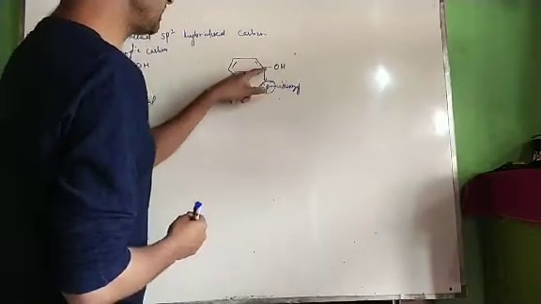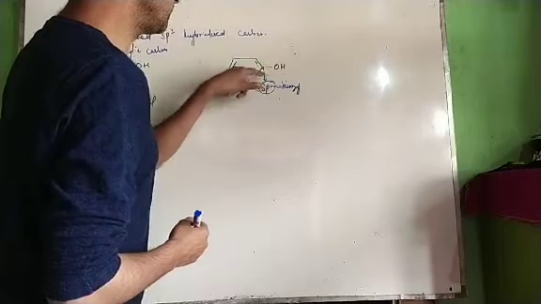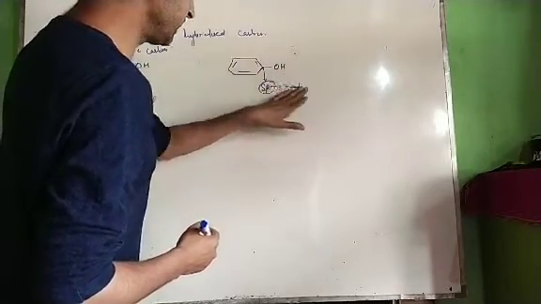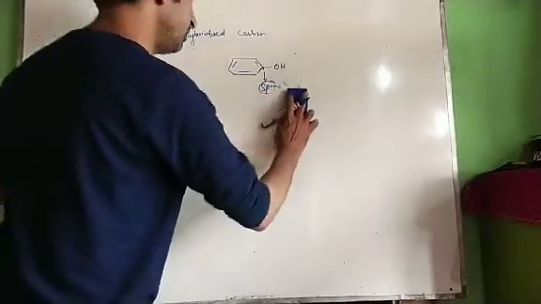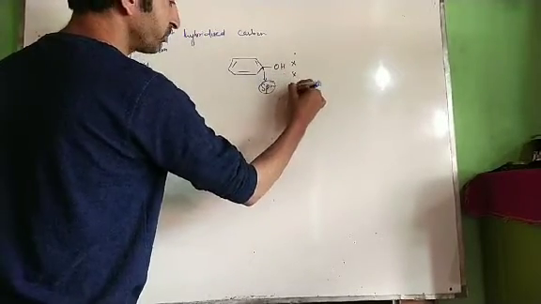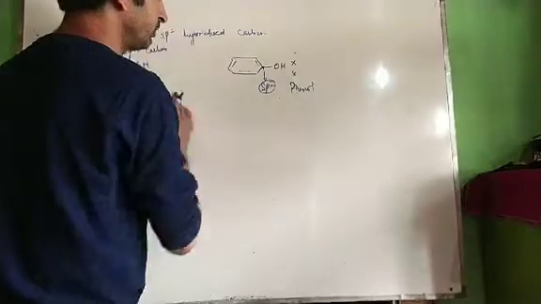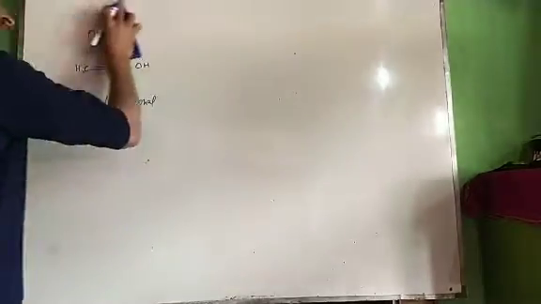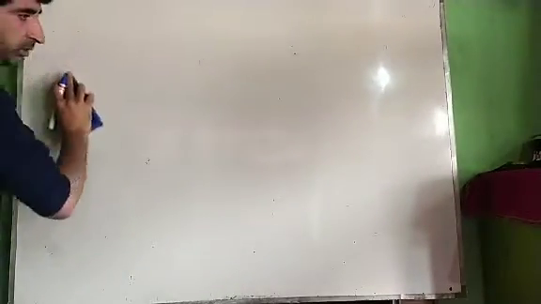OH is directly attached to an sp2 carbon, but in this case the sp2 carbon is that of a benzene ring. When OH is directly attached to a benzene ring, it is not an alcohol. We call this compound phenol. We will discuss it separately. Now this was regarding classification of alcohols.